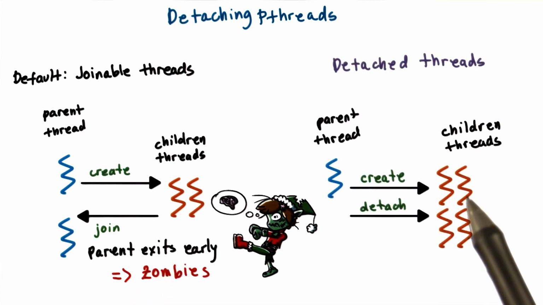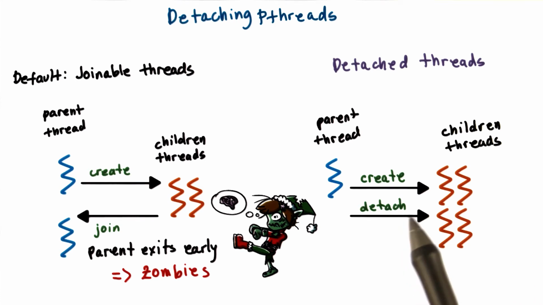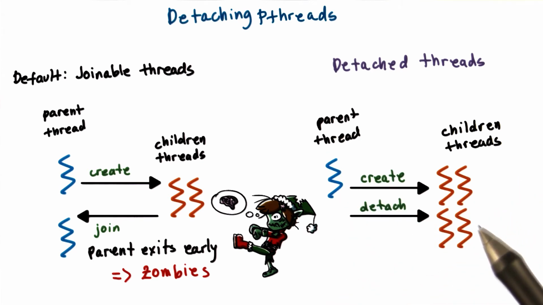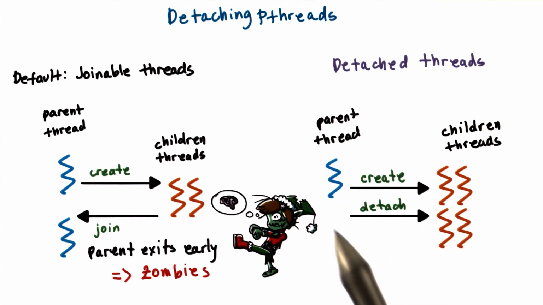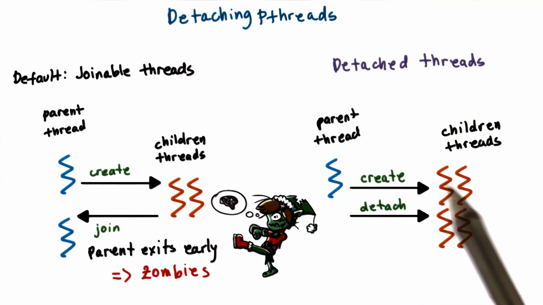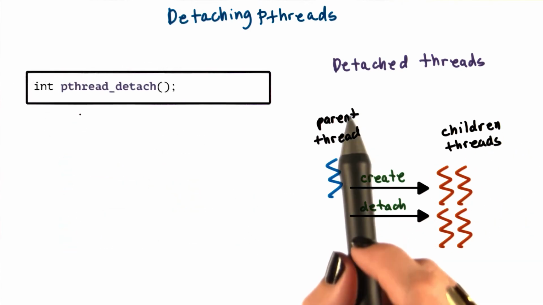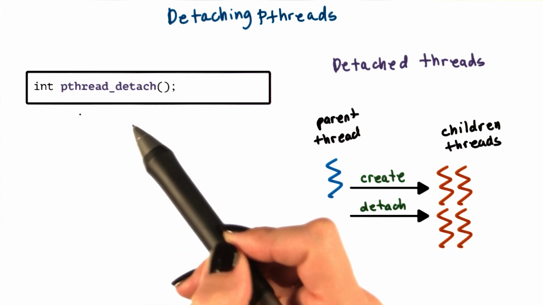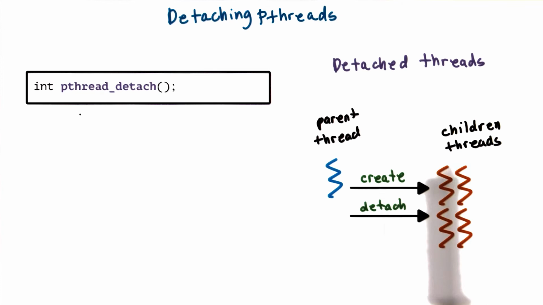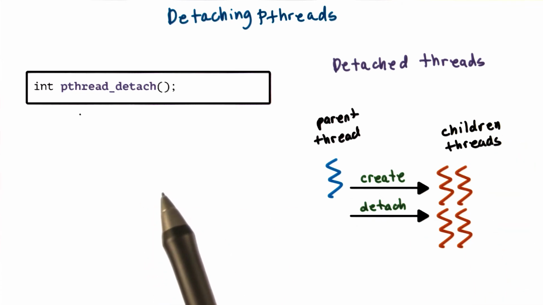In pthreads, there is a possibility for the children threads to be detached from the parent. Once detached, these threads cannot be joined. If a parent exits, these children are free to continue their execution. This really makes the parent and the children equivalent to one another, with the exception that the parent threads have some additional information on the children that they have created. To detach threads, pthreads provides a pthread_detach operation that takes the thread data structure, the thread that needs to be detached, as an argument.